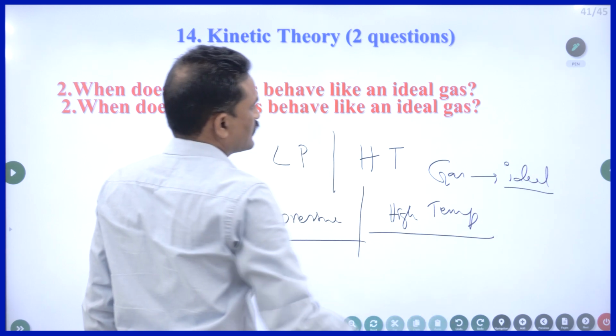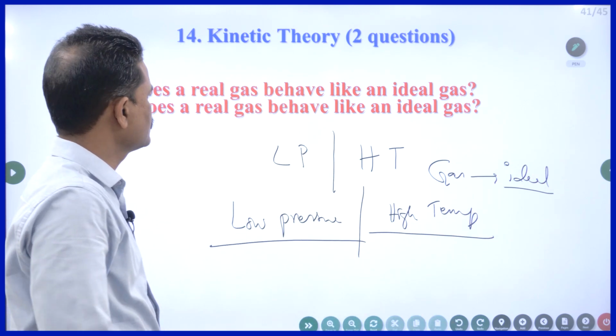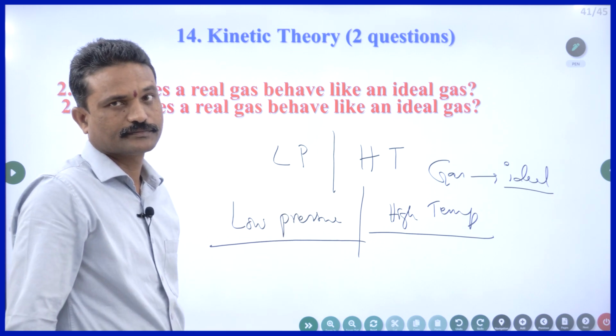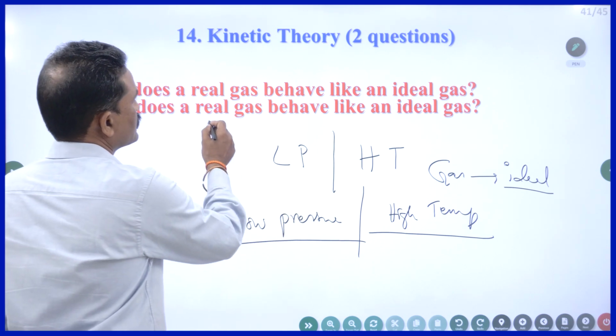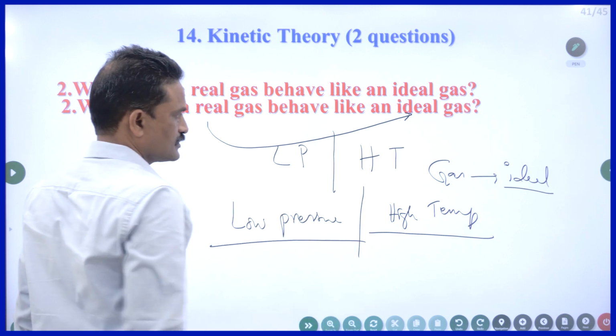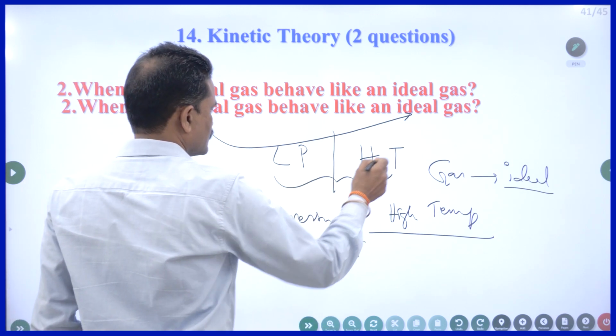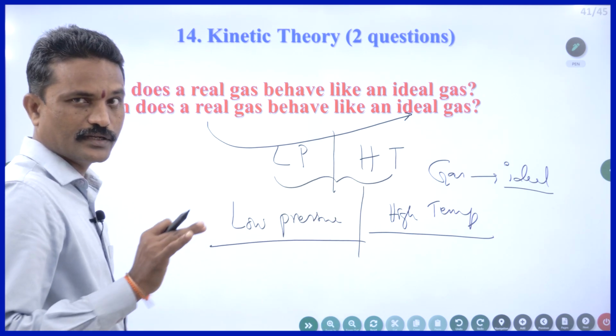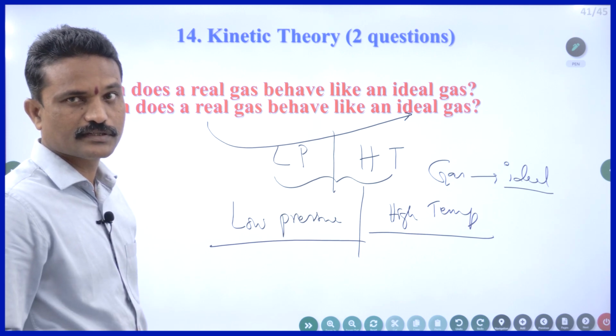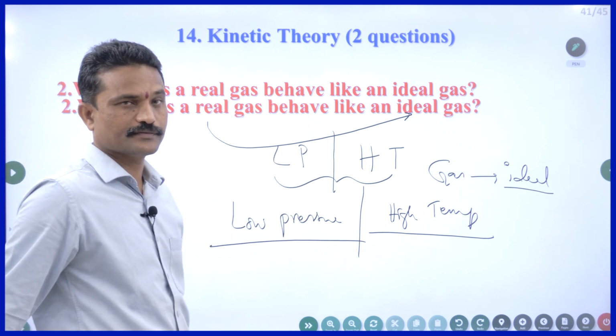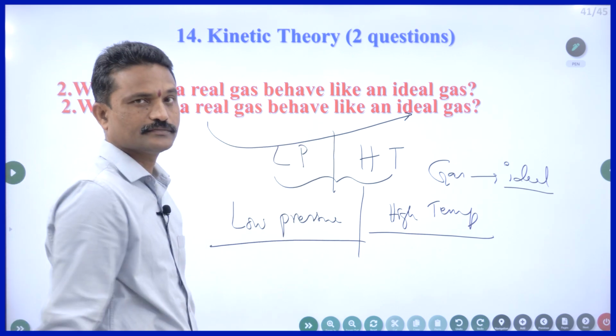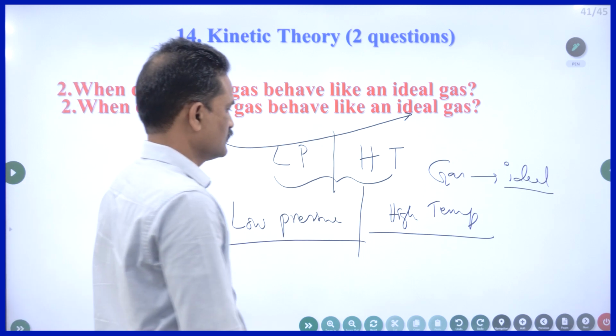What is a real gas? What is an ideal gas? I am not going into the detail. So a real gas behaves like an ideal gas only in these two conditions: pressure must be very low and temperature must be very high. Remember LPHT. Is this clear? Right.